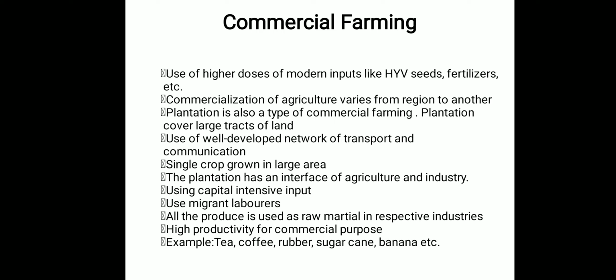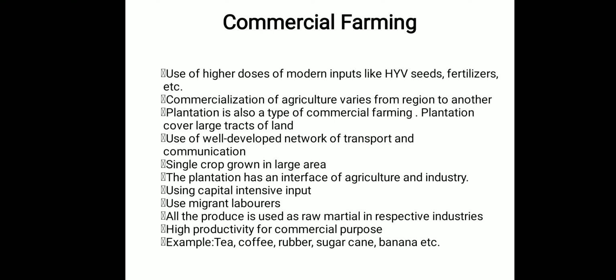For example, sugarcane or tea. And as I have discussed earlier, in commercial farming, plantation agriculture also comes. When you try to define plantations, when a single crop is grown in large areas, it's called plantation, like tea or sugarcane.